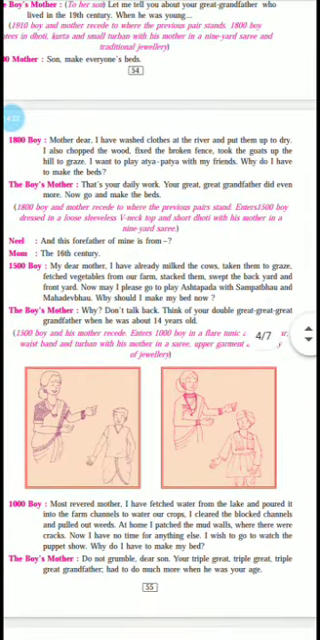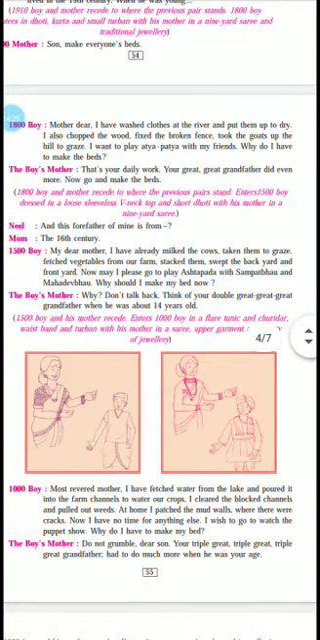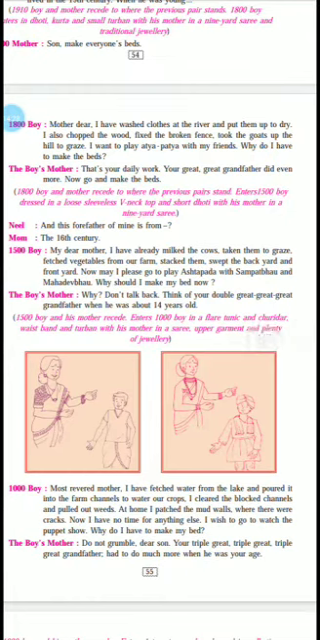So the boy's mother says, that's your daily work. Your great-great-grandfather did even more. Now go and make the beds. So she says that is your daily work, you have to do it. And then again she compares him with his great-great-grandfather. She says that your grandfather used to work so hard. He used to do more work than you.